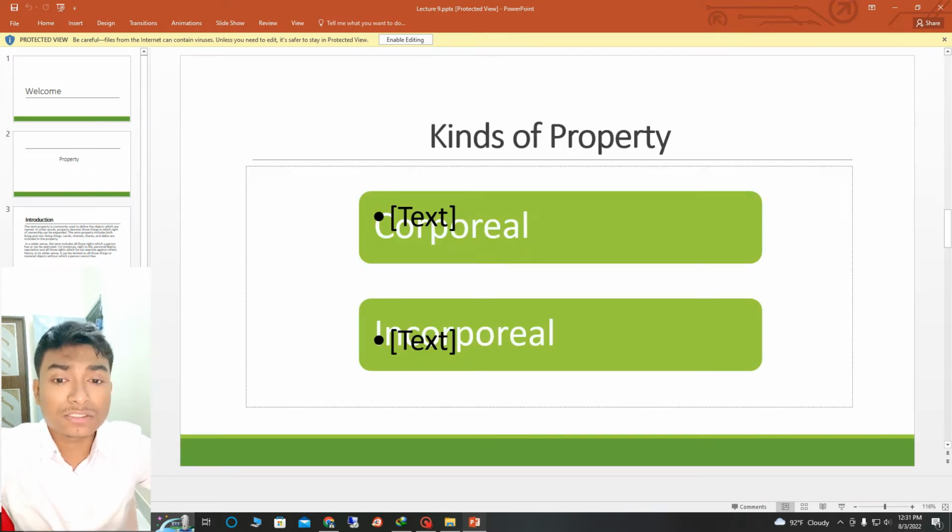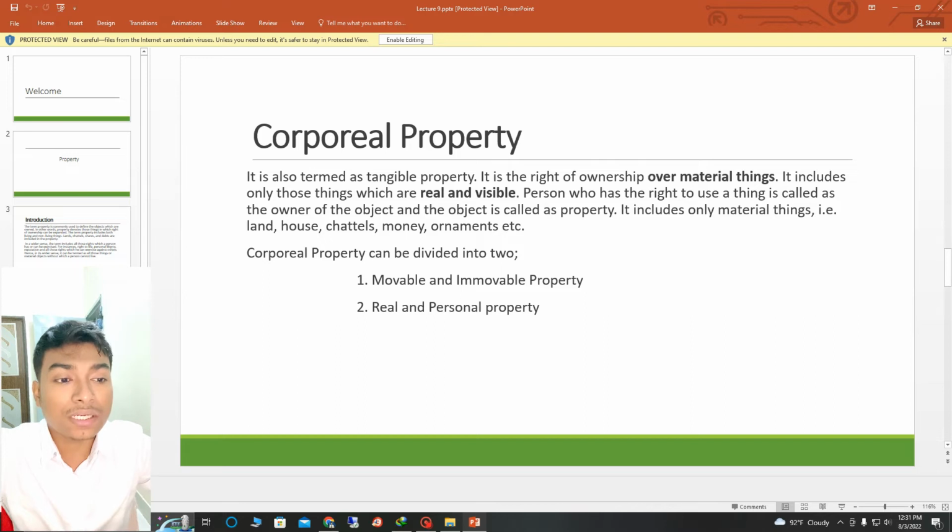Kinds of property. There are two kinds of property: corporal and incorporeal. Corporal property is also termed as tangible property. It is the right of ownership over material things. It includes only those things which are real and visible.